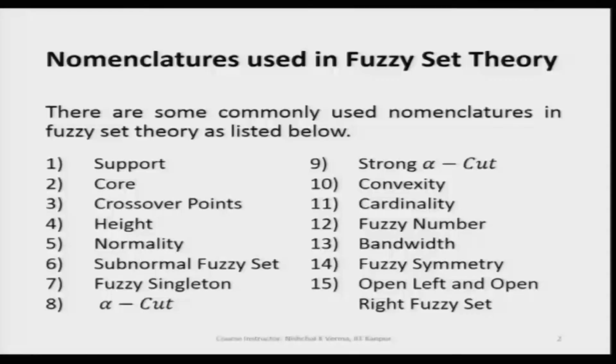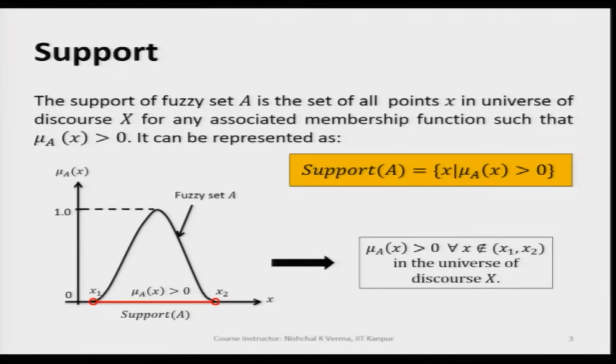So, here are a few nomenclatures that are listed. We have here 15 nomenclatures that are commonly used in fuzzy set theory, and in this lecture we will be discussing support, core, crossover points, height, normality, subnormal fuzzy set. So, let us now discuss the nomenclatures used in fuzzy set theory one by one.